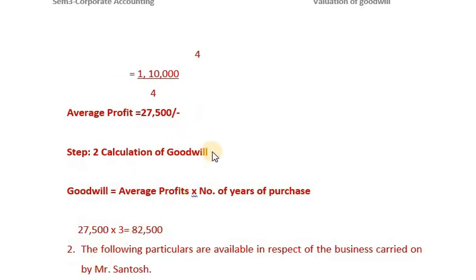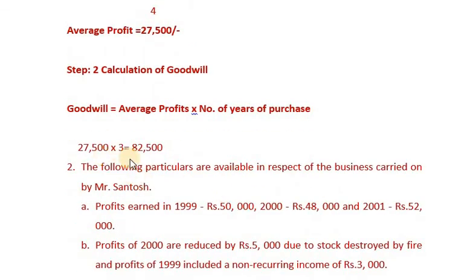Step number 2, we are calculating goodwill. What does goodwill mean? Goodwill is equal to average profit into number of years of purchase. That is 27,500 into 3 is equal to 82,500.